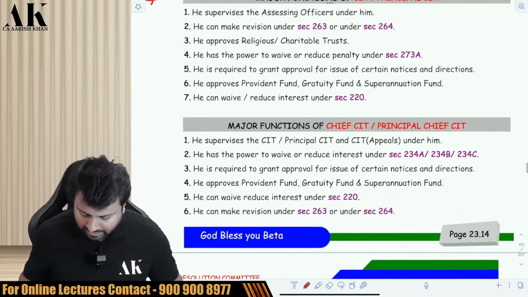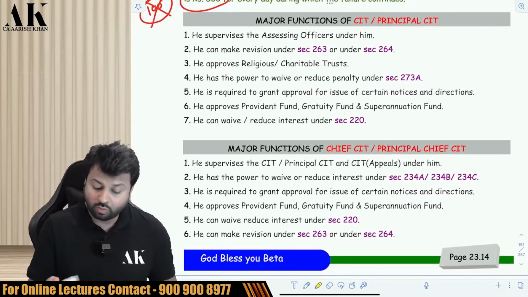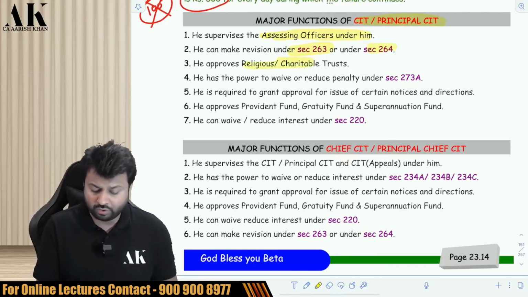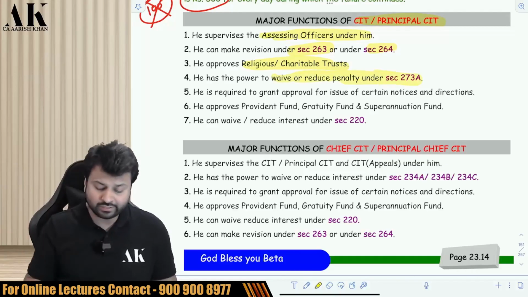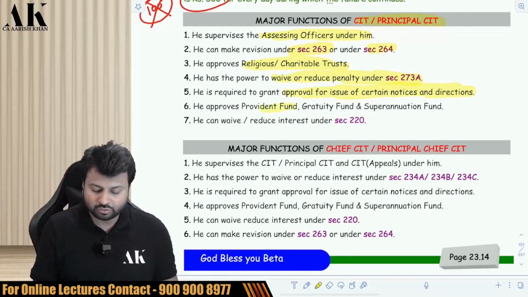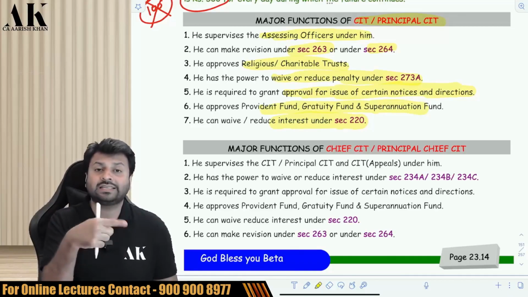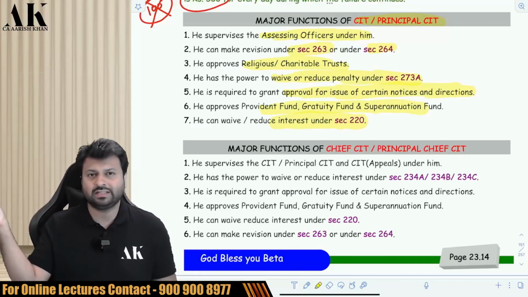Last but not least, after this I will stop today's session. I have put some illustrative list over here. What are the major functions of CIT and principal CIT? The major functions of CIT and principal CIT are to supervise the assessing officer, to make revision under 263 and 264, to approve charitable trusts, that we'll see later on, to reduce or waive penalty, that we have seen in today's lecture, to grant approval for certain notices and directions, that we have seen in section 147, to approve provident fund and gratuity fund, that we'll see in the chapter of TDS, and to reduce interest under 220, that we have seen in the chapter of appeal, while we were doing assessee in default.